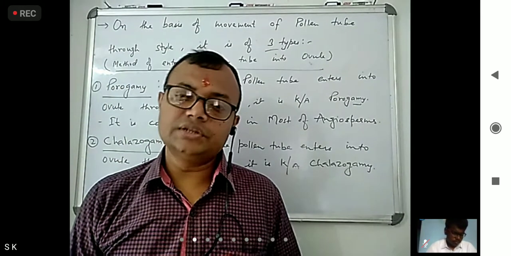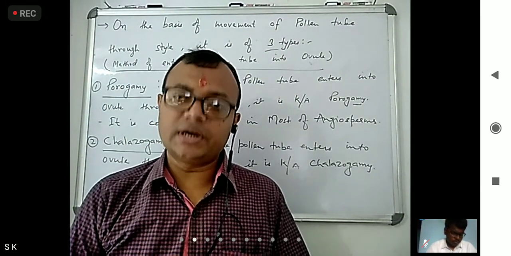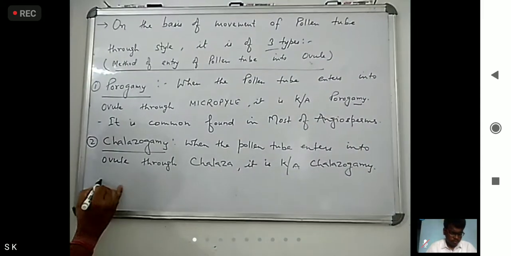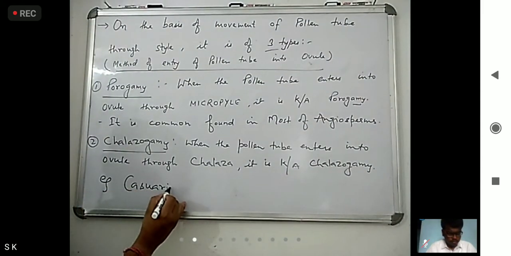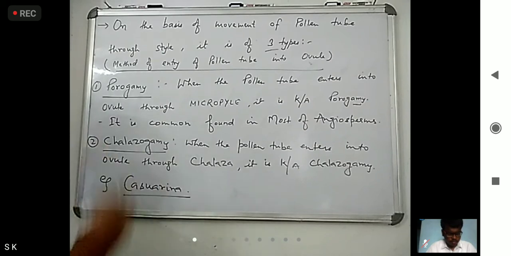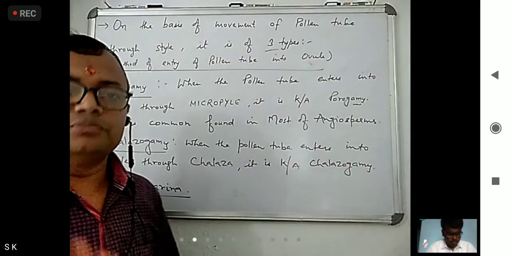And it is found in Casuarina. So for example, Casuarina plant.